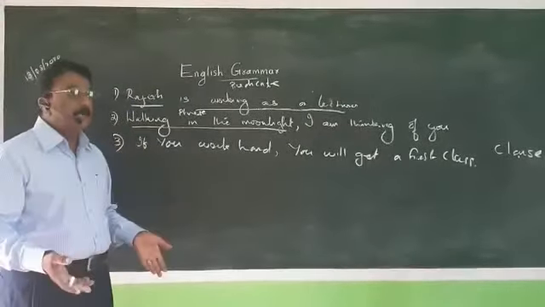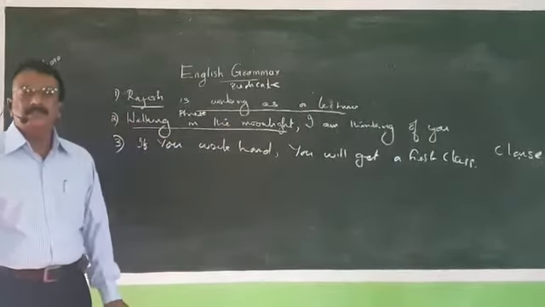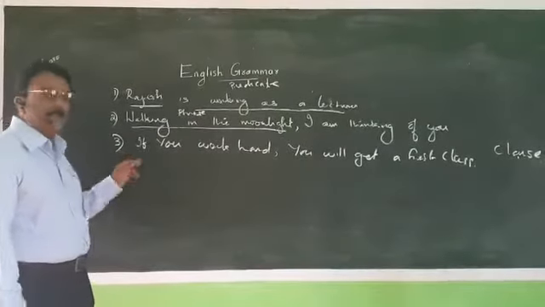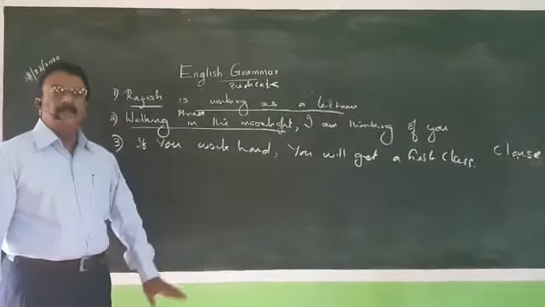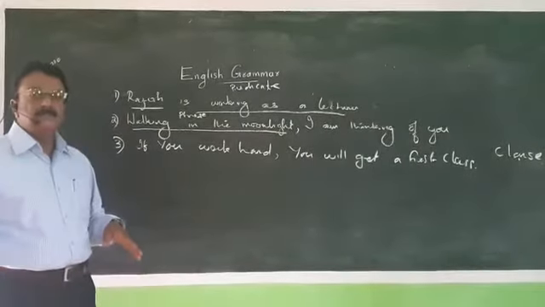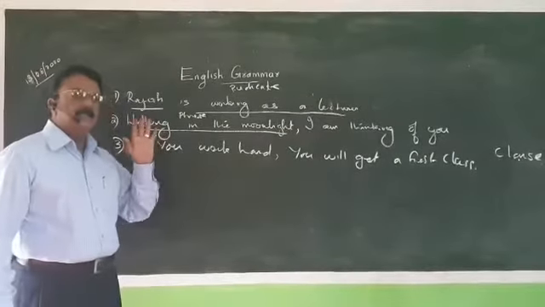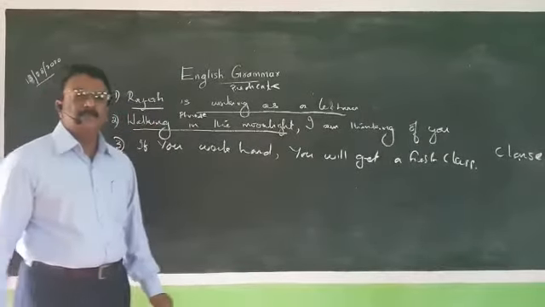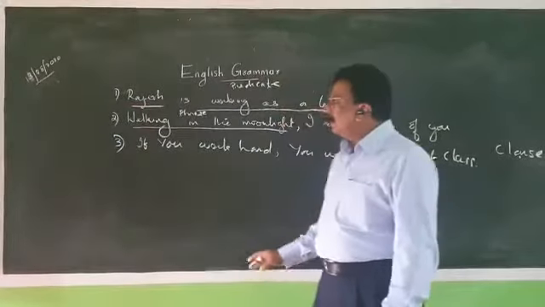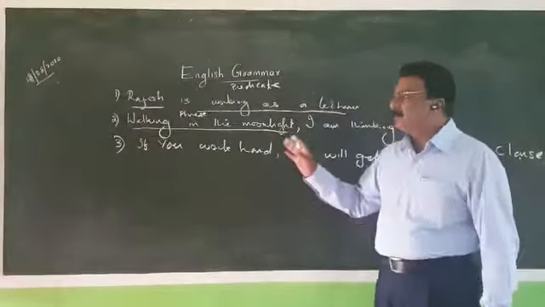If you want to make it a meaningful one, we should connect at the beginning or the ending of a sentence. Then it should be a meaningful one. But a clause has a meaning. It has a subject and predicate of its own. Then clause has a subject and predicate of its own. It has a definite meaning. But then how did it become a clause? It should be the part of a larger sentence.